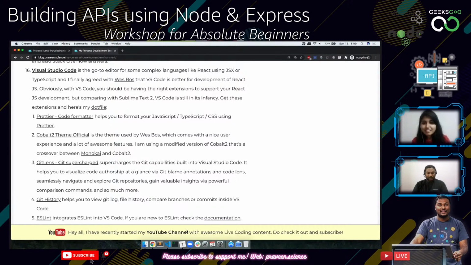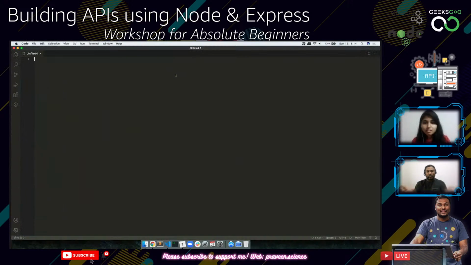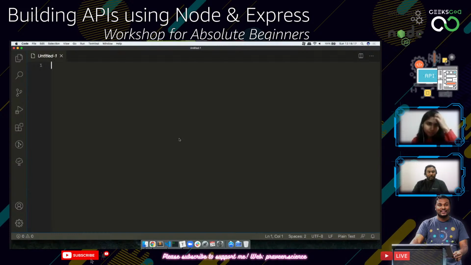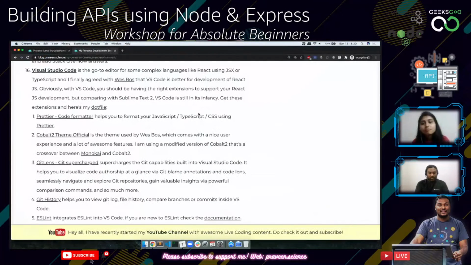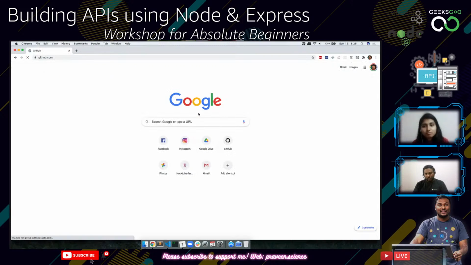So the first thing I'm going to do is start with a new window in Visual Studio Code. It looks something like this. So I'm just going to zoom in a bit. The first thing I'm going to do again is create a new repository, a GitHub repository. So this is going to be completely open source.